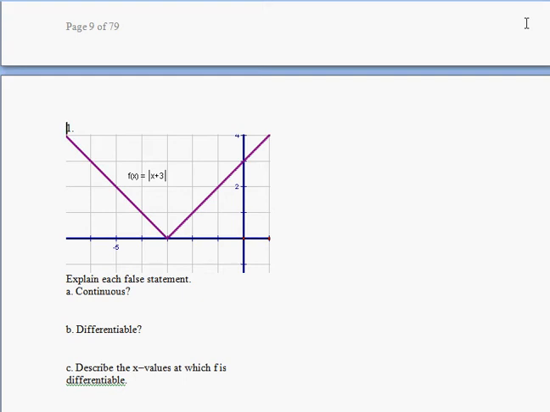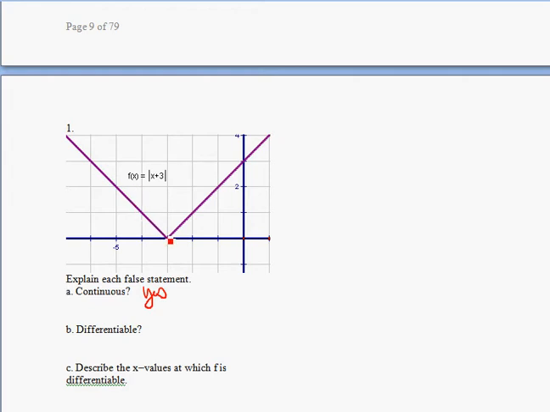Okay, here are some graphs that we're going to consider to determine whether or not the graphs are differentiable everywhere. In this first case, I have the classic absolute value function. First question: is it continuous? Sure. Is it differentiable? No.